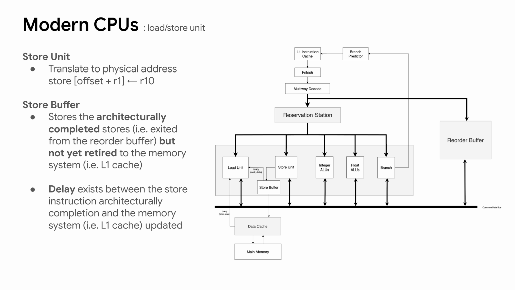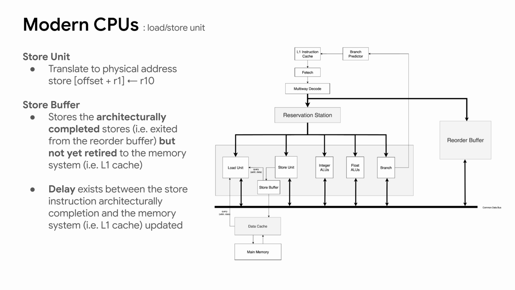When the store unit has performed a successful address translation, the register data to be stored to the memory are kept in the reorder buffer. When the store operation is architecturally completed, the address and the data to be stored are pushed into the store buffer. The store buffer stores the architecturally completed stores that are not yet retired to the memory system. In this case, it means the L1 cache. I will use the term retire to refer to the updating of the memory system. When the store operation becomes retired to the L1 cache, the store is removed from the store buffer.